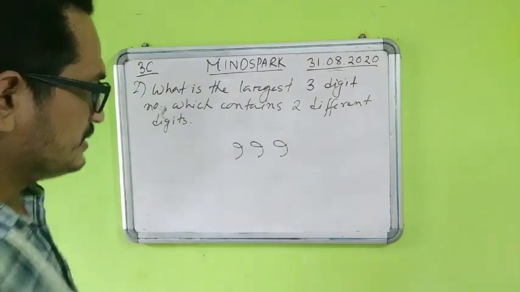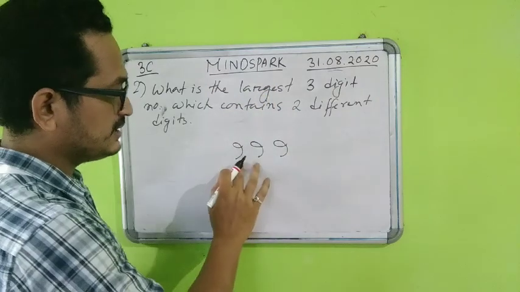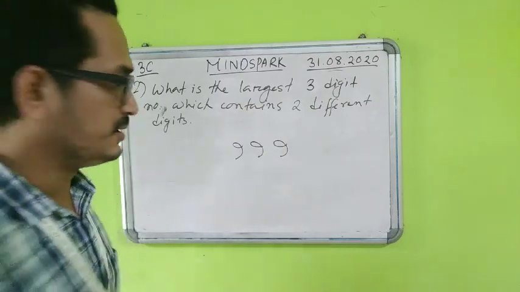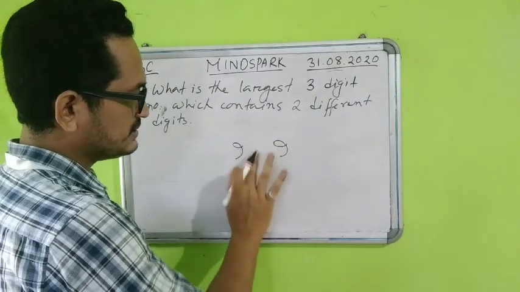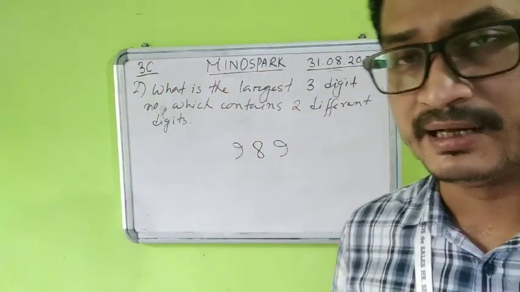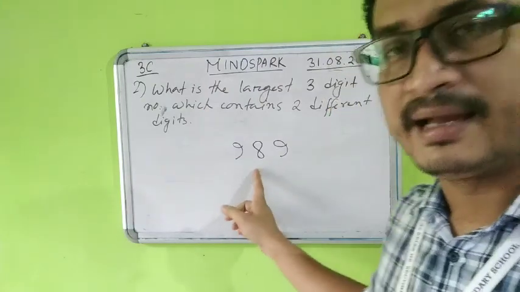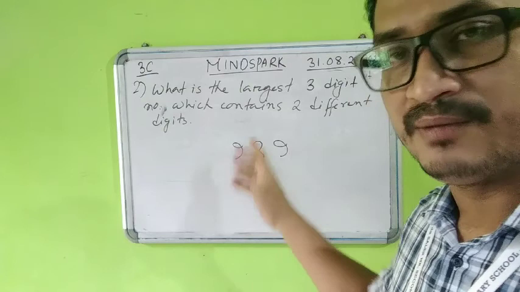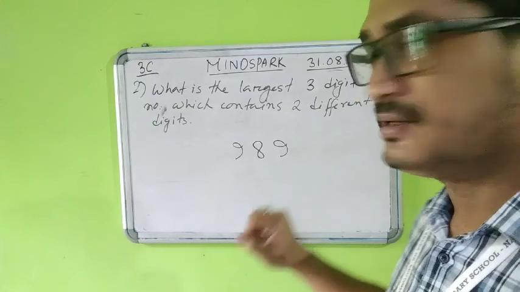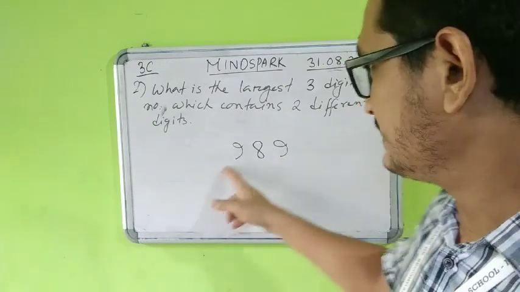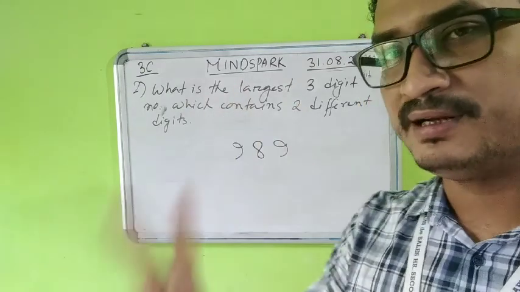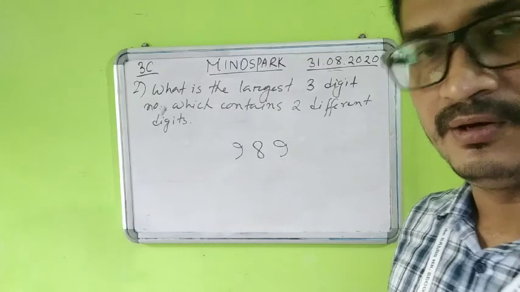Now which one will I change? And that should also be the largest one. If suppose I change the first 9, then that number value will become less, so that will no longer be the largest one. So I cannot change this 9. So let us change this second 9 and I will replace it by 8. What is the second largest digit after 9? That is 8 only, so that is why I have placed 8. I cannot put here 7, 6, 5 because if I put 7 that will be less, and 6 would be even less. So instead of 9 I am putting here 8 and this 9 will remain as 9. So the answer is 989. This is the largest 3-digit number which contains 2 different digits, that is 9 and 8.